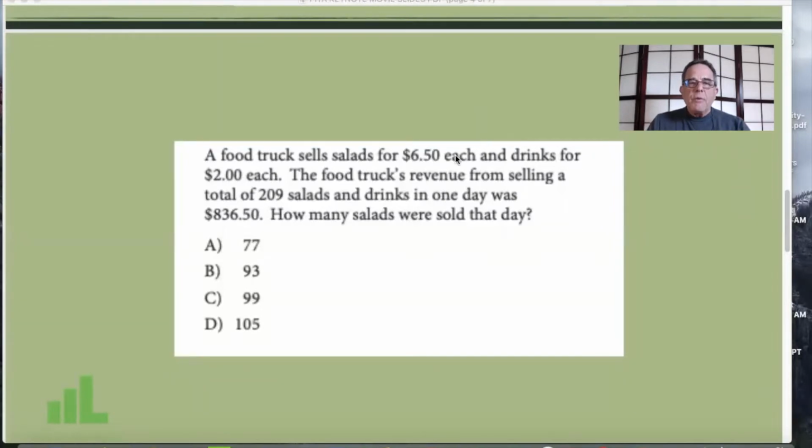Here's the sample question we're going to use to apply our PITA rules. Before we begin, one thing I want to point out. Every word problem ever written by the SAT is written the same way. They give you information, then more information, then more information, then more information, then finally tell you what you're looking for.